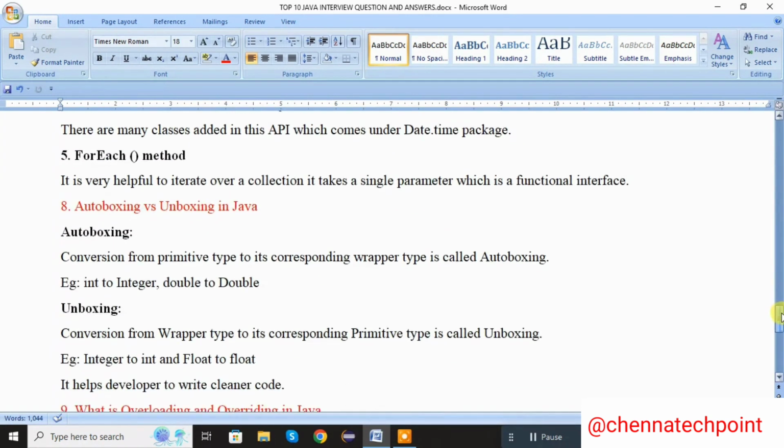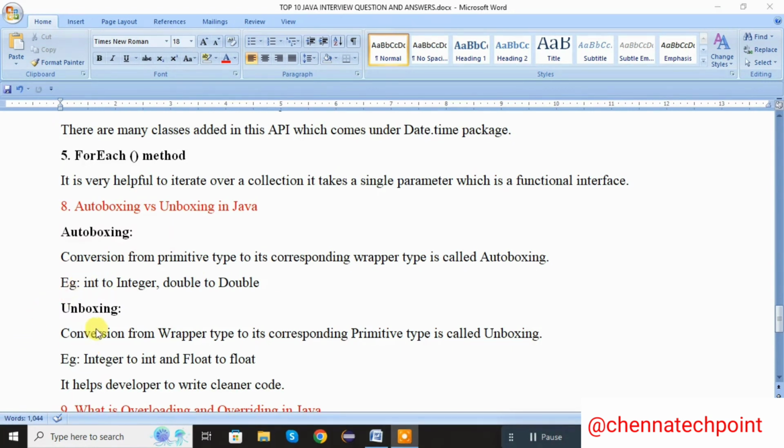Next question. What is autoboxing and unboxing in Java? Autoboxing. Conversion from primitive type to its corresponding wrapper type is called autoboxing. For example, we convert int to Integer, double to Double.